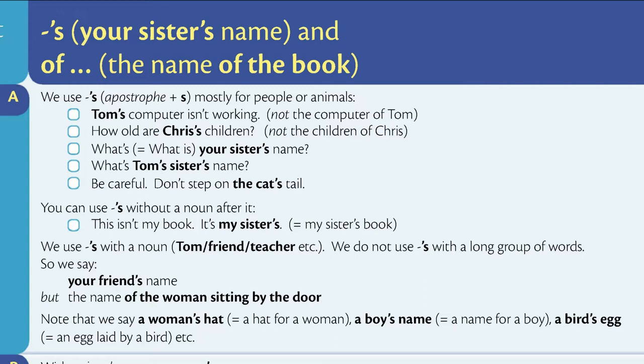We use apostrophe S with a noun: Tom, friend, teacher, etc. We do not use apostrophe S with a long group of words, so we say your friend's name, but the name of the woman sitting by the door. Note that a woman's hat means a hat for a woman. A boy's name means a name for a boy. A bird's egg means an egg laid by a bird, etc.